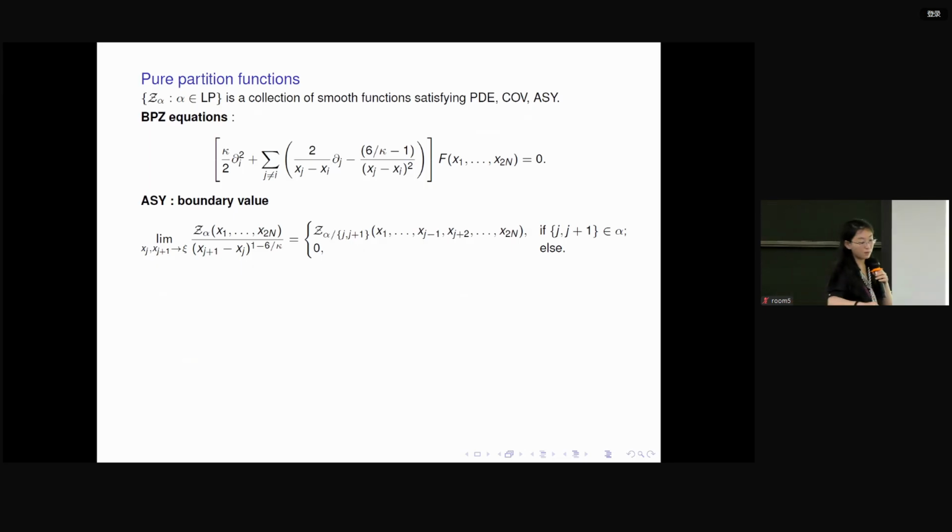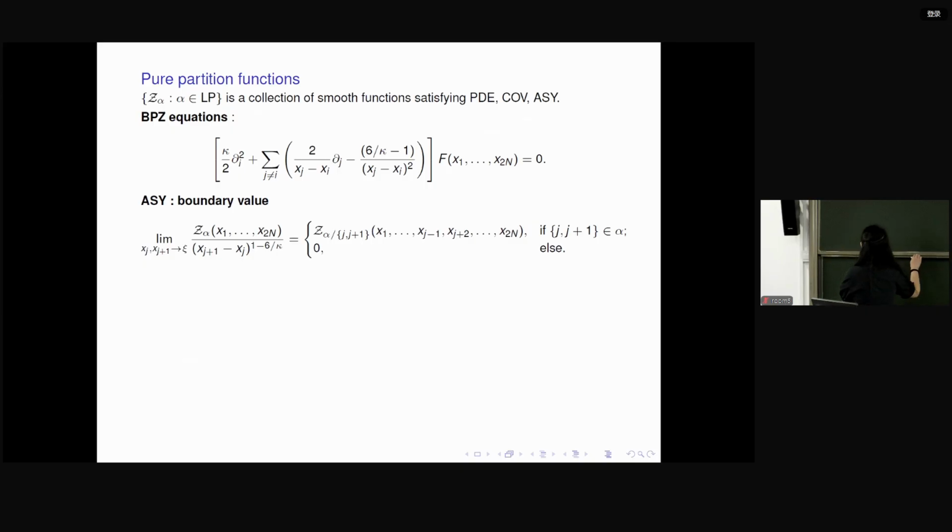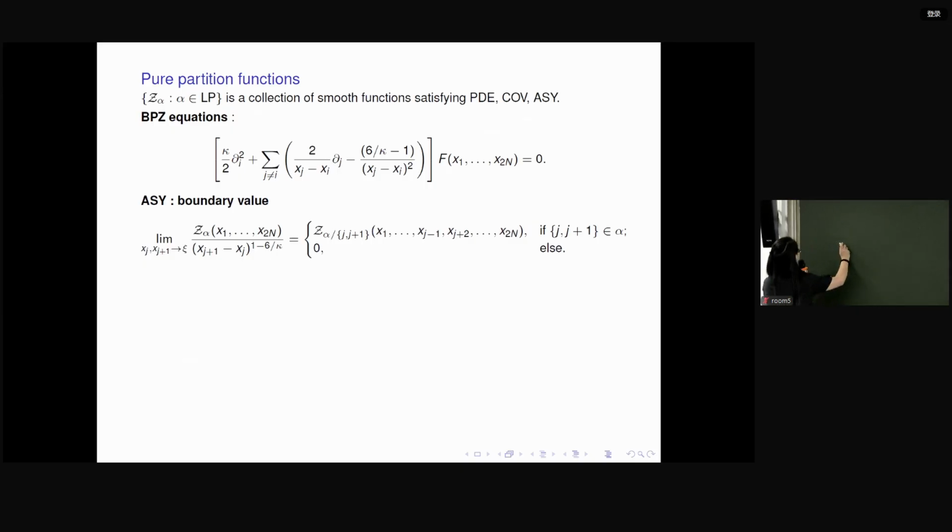When we want to calculate the probability, in fact, we realize that the probability will have certain compatibility. Suppose we want to calculate the probability of the three curves behaving in this way. If two points, xj and xj plus 1, are very close to each other, we of course believe that the three curve probability will converge to the two curve case.